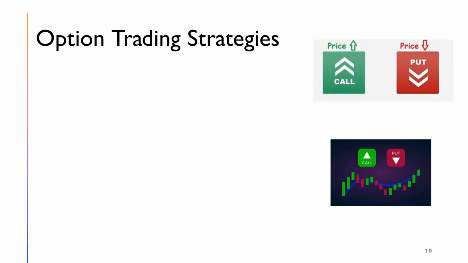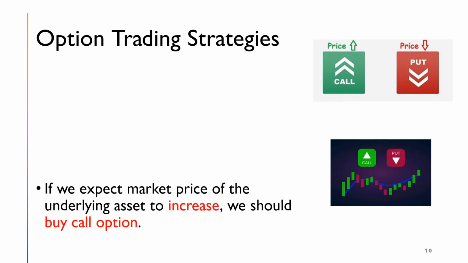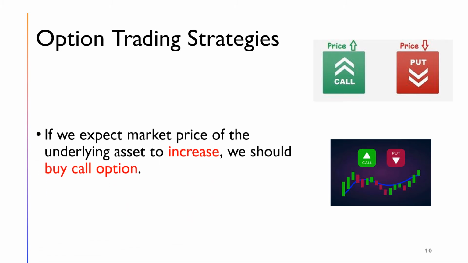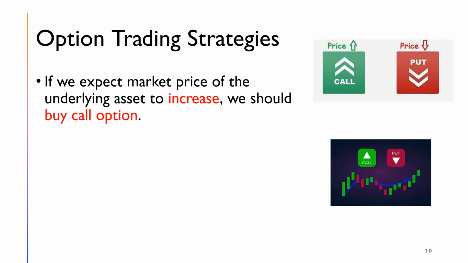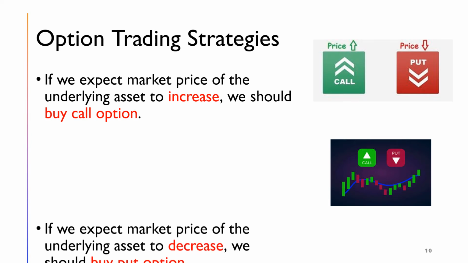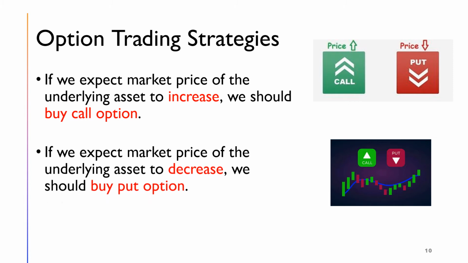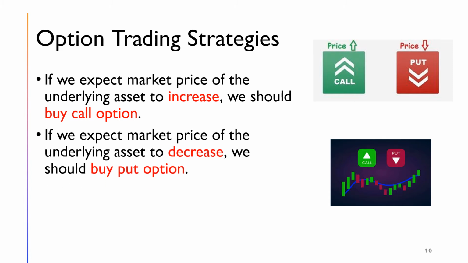In terms of trading strategy, if we expect the market price of the underlying asset to increase, we should buy a call option. Buying a call option is a simple and popular option strategy for bullish investors. If we expect the market price of the underlying asset to decrease, we should buy a put option. Buying a put option is a simple and popular option strategy for bearish speculators.